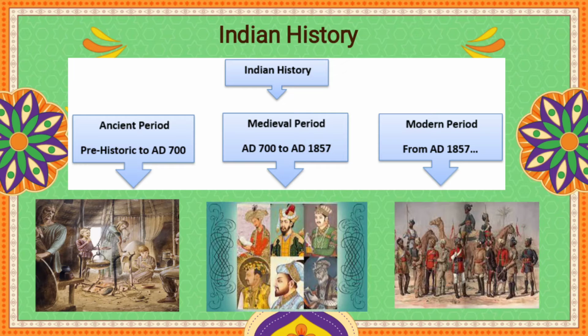Our ancient period comes under the Iron Age, Paleolithic Age and Bronze Age. Our medieval period comes under the rule of kings, such as the Delhi Sultans and Mughal emperors. The medieval period ended in 1857, and after that the British came into India, and from that came independence and the republic. So these are the three periods of India.